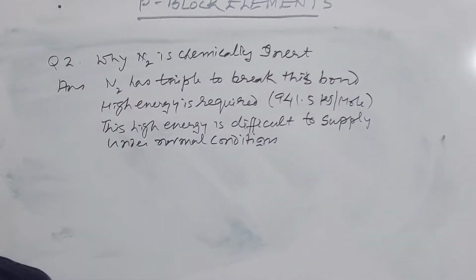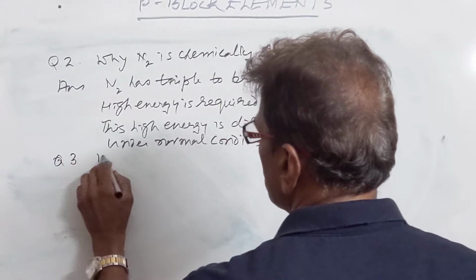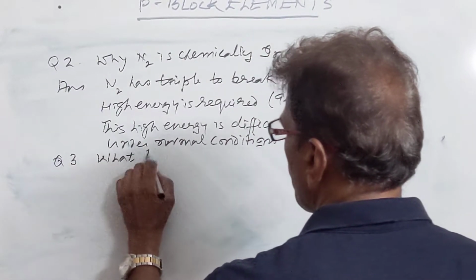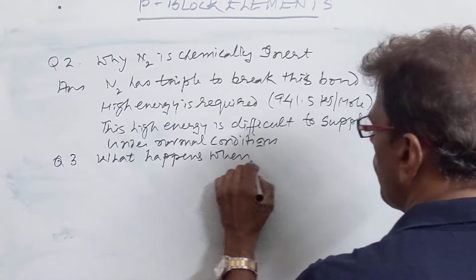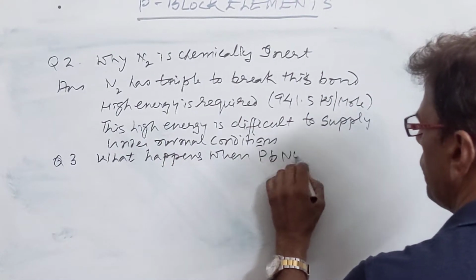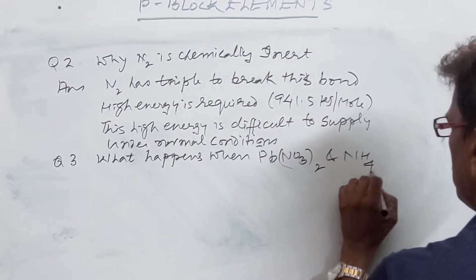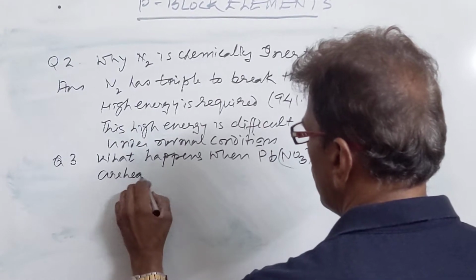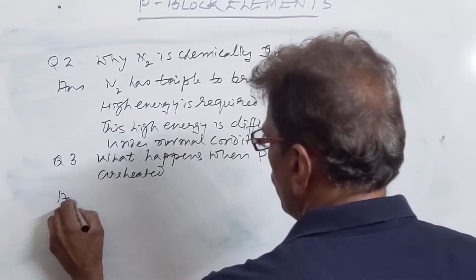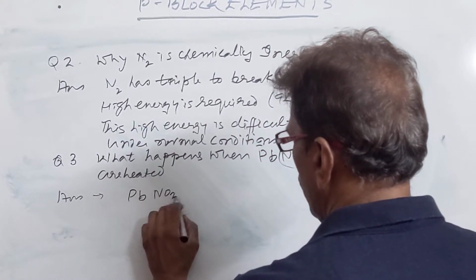Then we have the question, what happens when lead nitrate, Pb(NO3)2, and ammonium nitrate are heated? Let us take first of all lead nitrate.